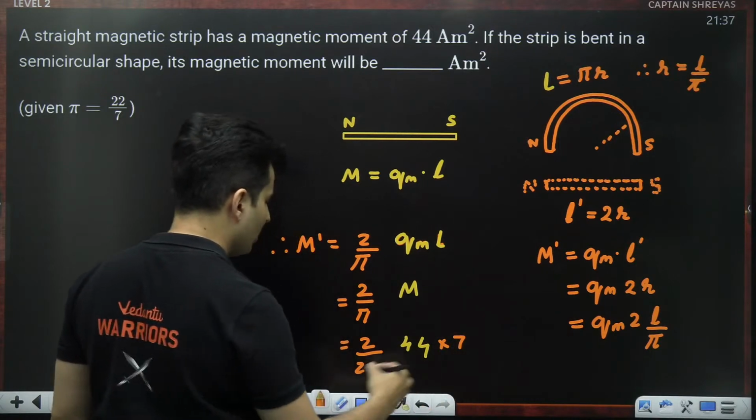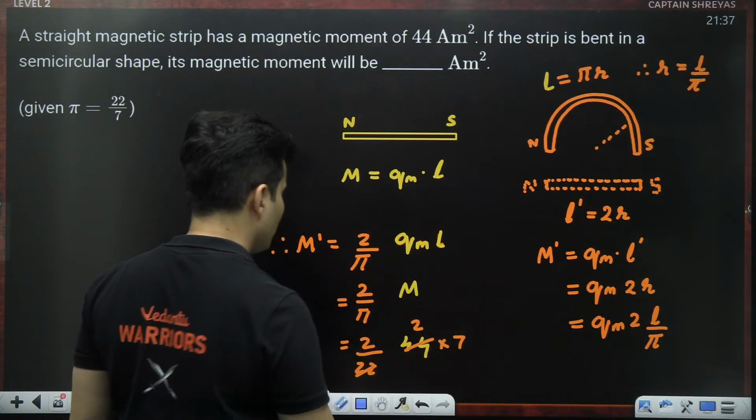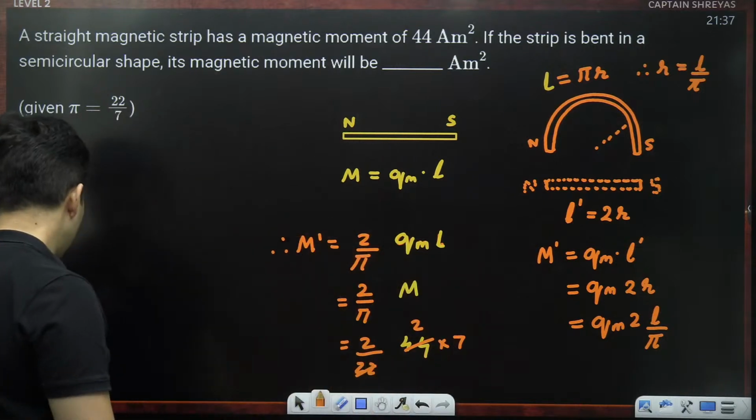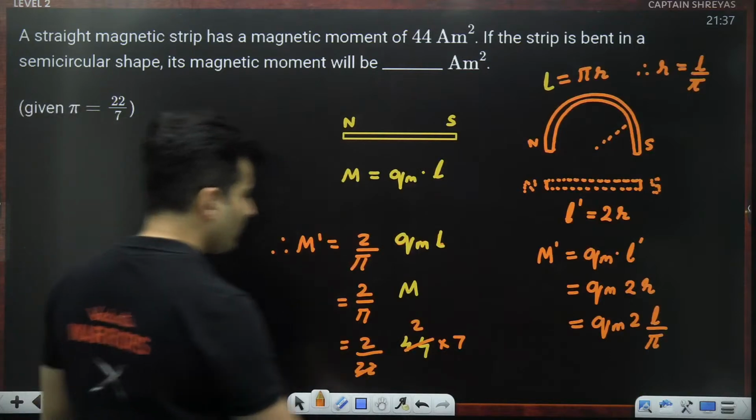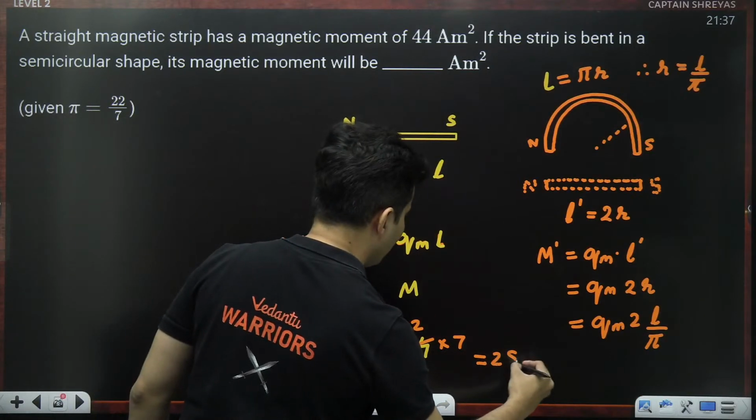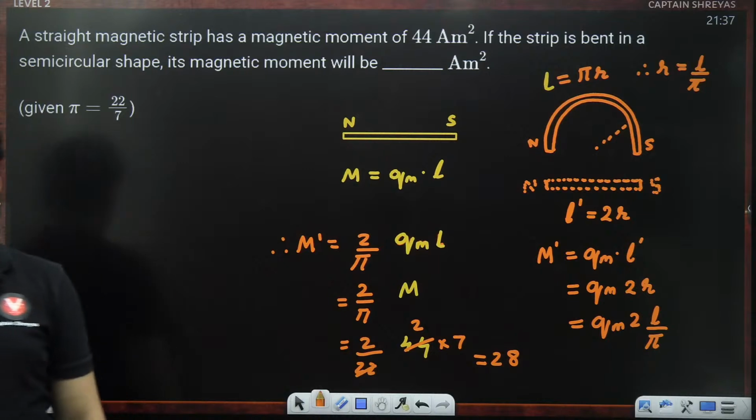So 7 goes on the top. This goes with this 2 times. 2 2s are 4. 4 into 7, 28. Just check this out, 28. Yes, that is the correct answer. So the answer is 28 units. Is that amazing?